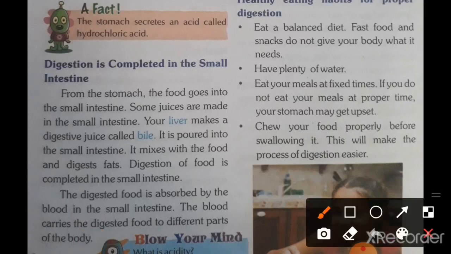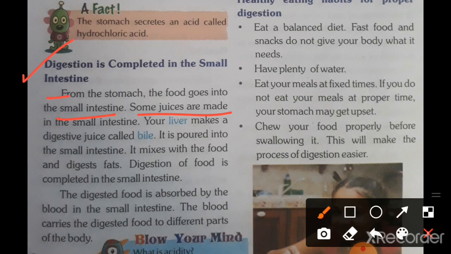First of all, where does our digestion start? Our digestion starts from the mouth and it is completed in the small intestine. From the stomach, food goes into the small intestine. Some juices are made in the small intestine. Your liver makes a digestive juice called bile. It is also poured into the small intestine. It mixes with the food and digests fat.